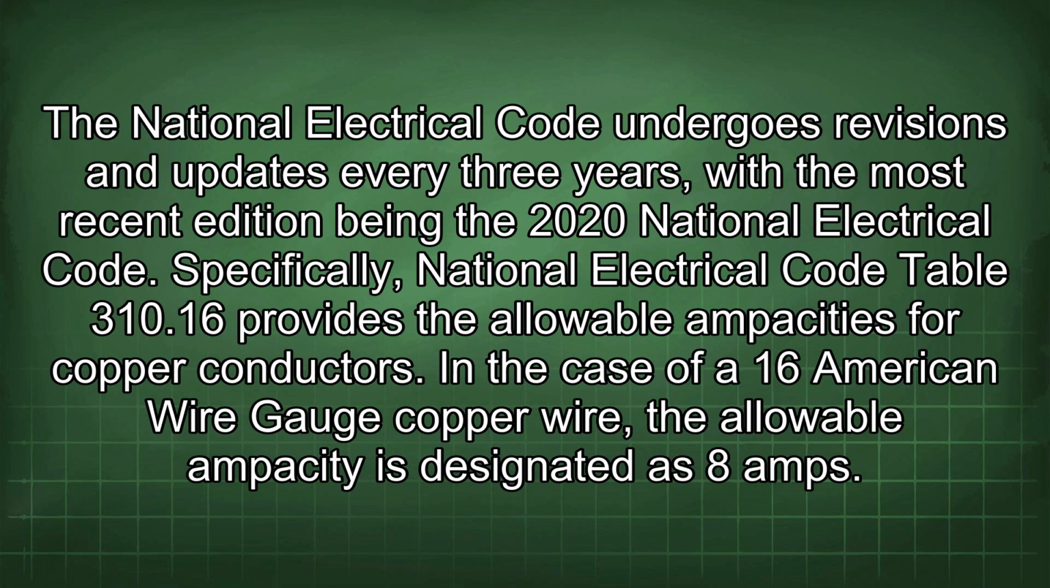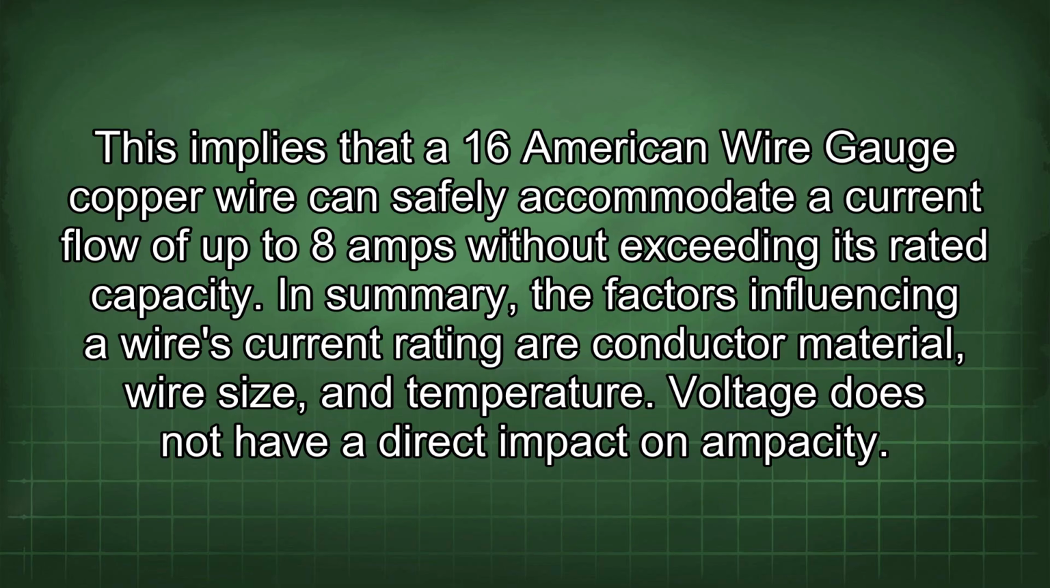In the case of 16 American wire gauge copper wire, the allowable ampacity is designated as 8 amps. This implies that a 16 American wire gauge copper wire can safely accommodate a current flow of up to 8 amps without exceeding its rated capacity.